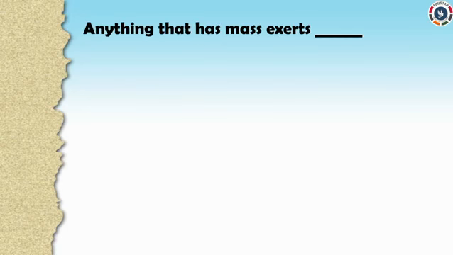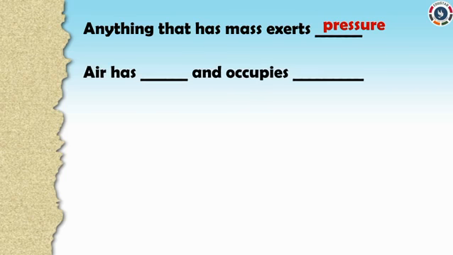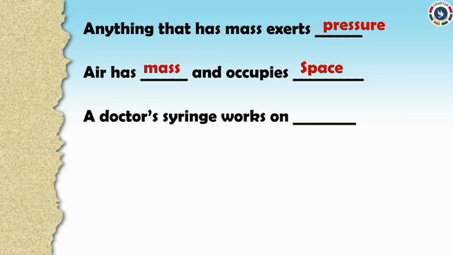Anything that has mass exerts, yes, pressure. Air has dash and occupies dash. Air has mass and occupies space. A doctor's syringe works on pressure.